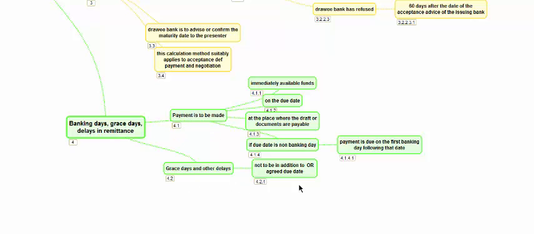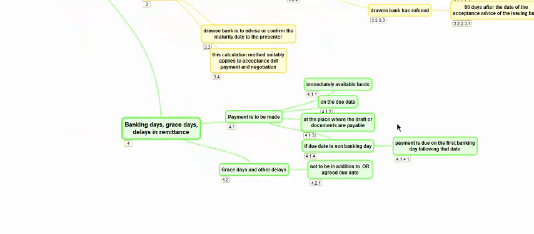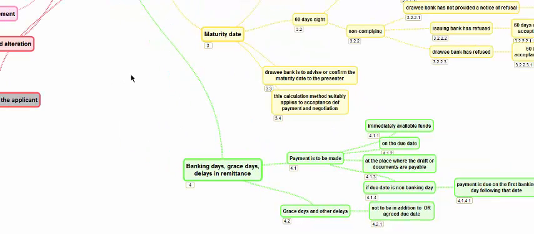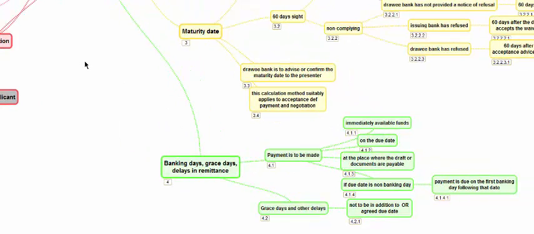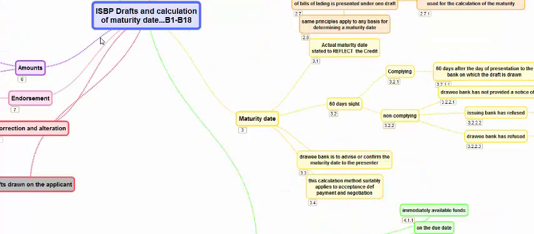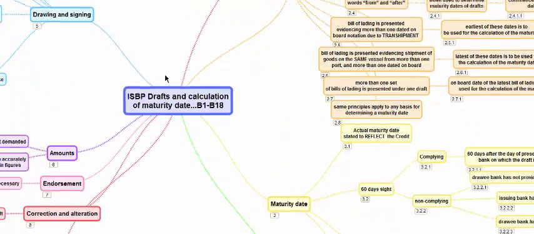Grace days and other delays are not in addition to this date. Grace days and delays or other time taken for remitting these funds all are included in this 30 days, 60 days or whatever. Pre-debit notification, pre-notification, everything is included in this date, and this 60-day period or the maturity date will not be extended because of the grace day or any other delay caused in remitting the funds.